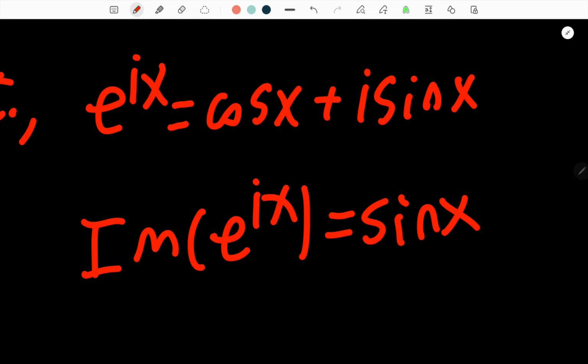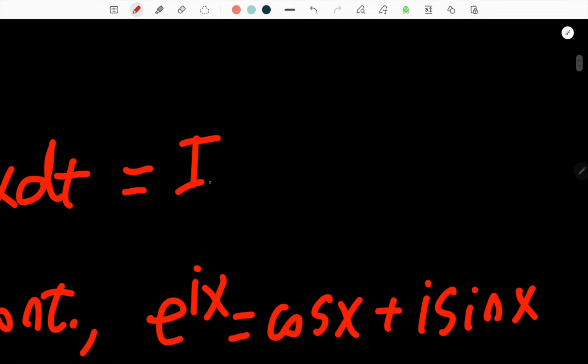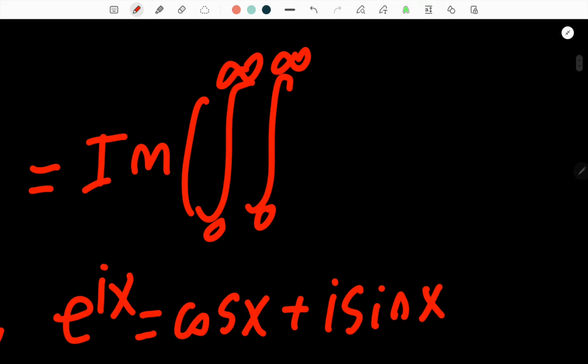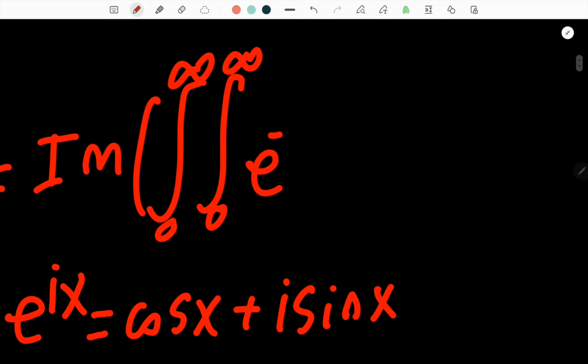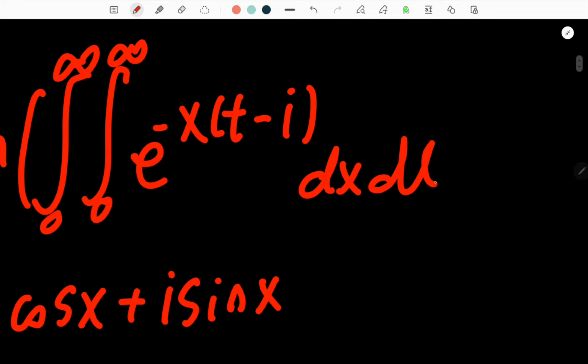Okay, so let's apply this to our integral I. We now have I is the imaginary part of the double integral, both from 0 to infinity. And we'll have an e to the negative x times t minus i. There we go.